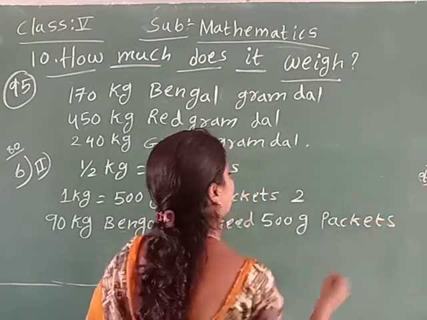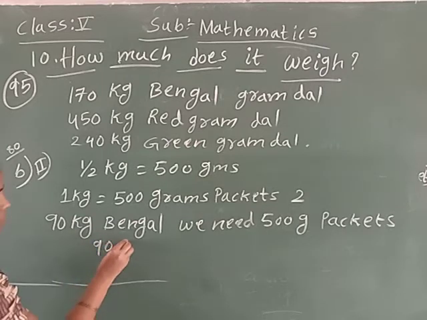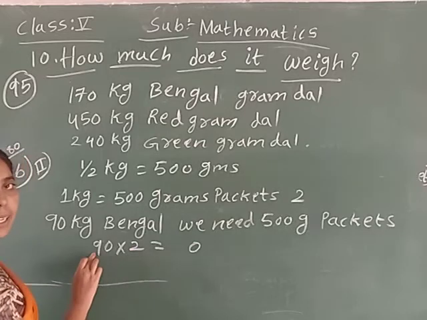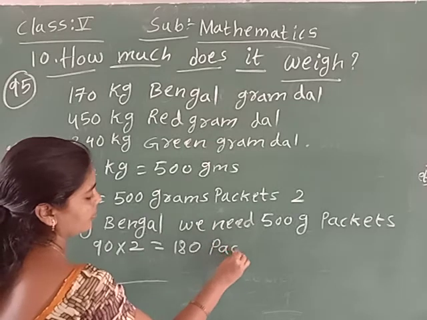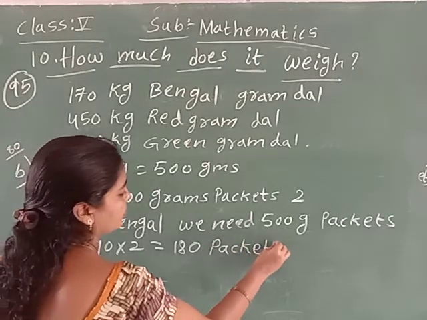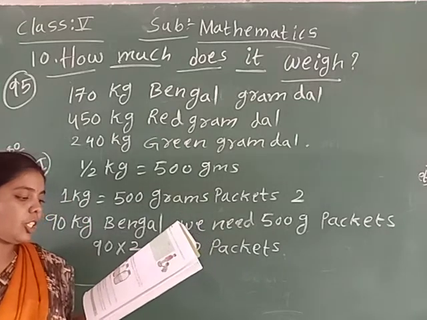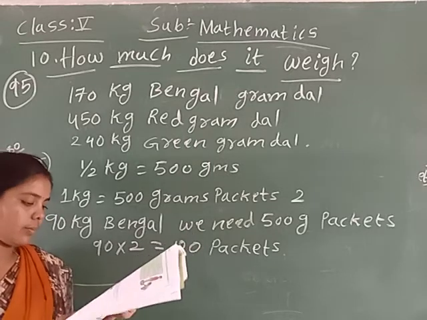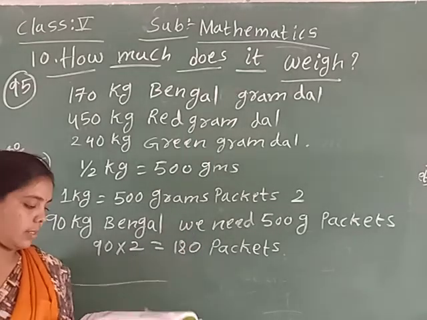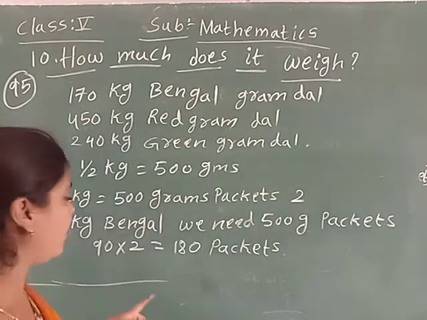So here 90 into 2. 2 9s are 18. 180 packets. So in total how many packets of each weight will we have? So here 180. Completed, children?